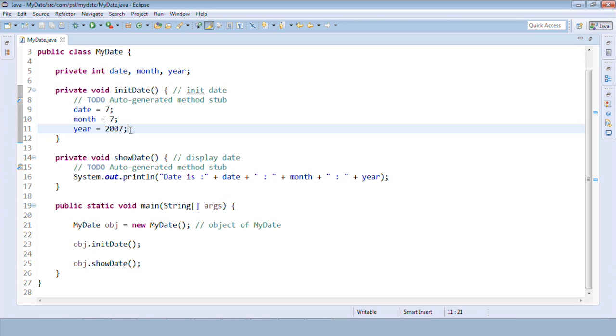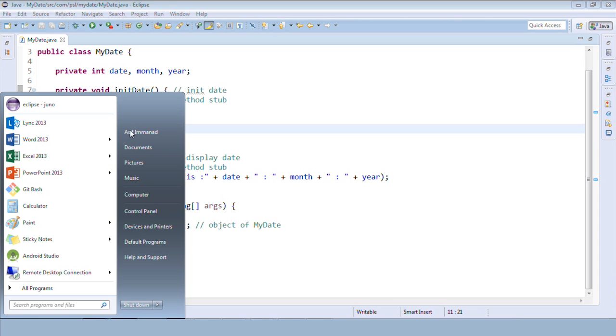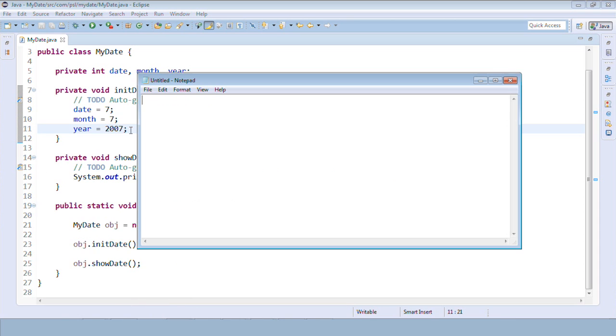So constructors are nothing but methods. Okay, so constructors are nothing but methods. So let me point it out. I'll open a notepad. So we are studying about constructors as of now. Okay, so let's understand what a constructor is.